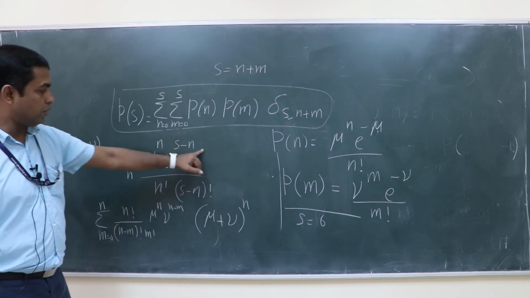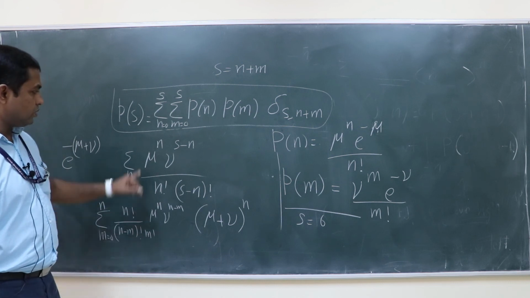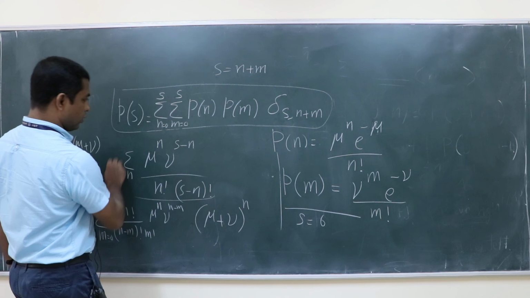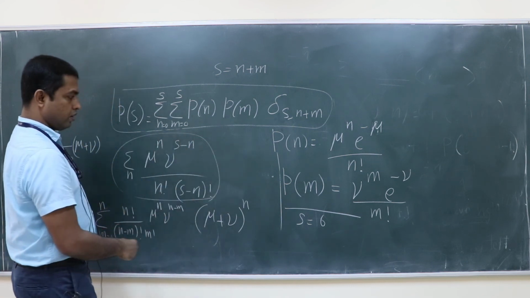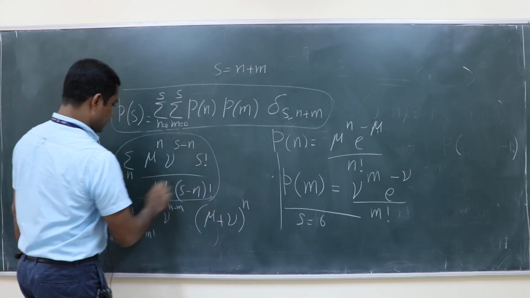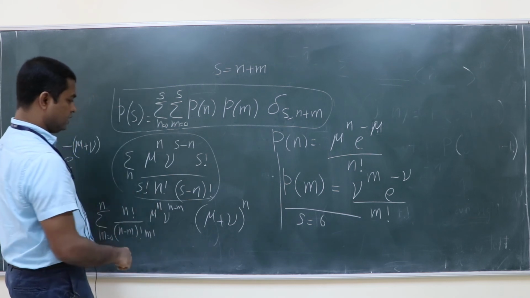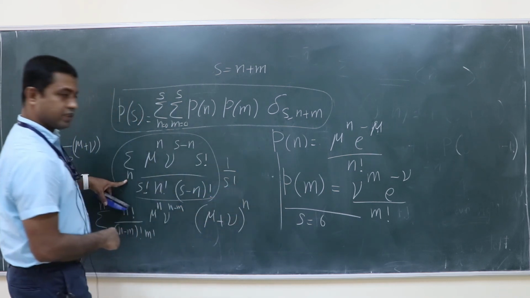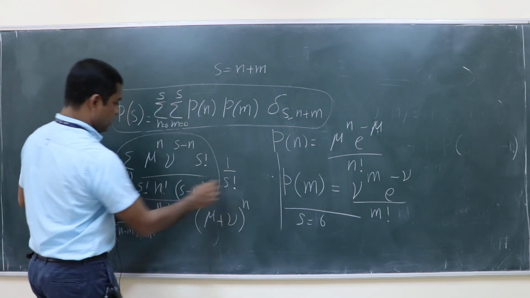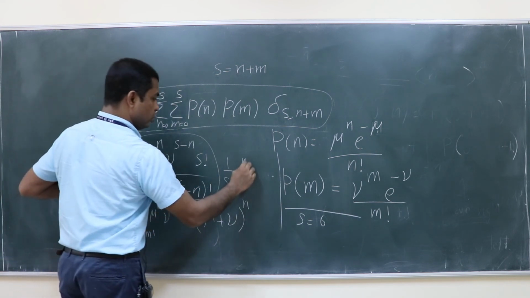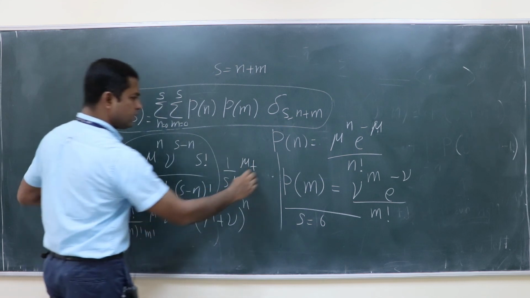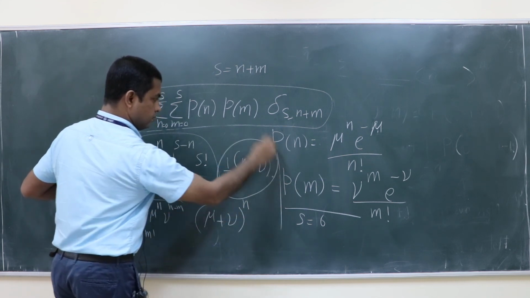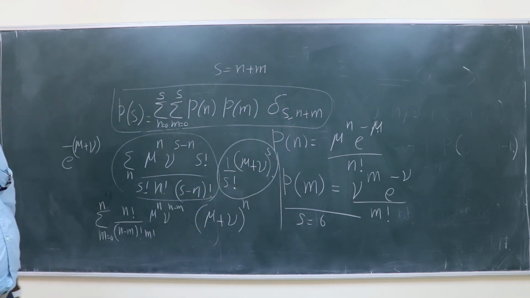So this 1 by s factorial you can take it outside because summation is on n only. So this is the expansion of (mu plus nu) power s. Is it clear to everybody?